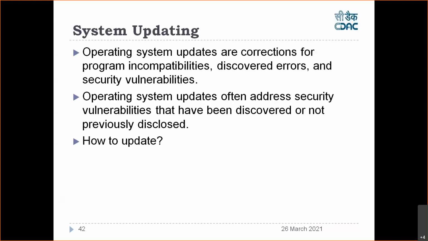They have a feature of auto patching, meaning once your system is connected to the internet, the update will happen automatically through the Microsoft website. The OS will connect to the Microsoft website, download the necessary patches, and install them so that your system is secure. The same thing applies to Linux, but there is no auto patching in Linux at all. You have to do it manually, right? So Linux, Ubuntu, we talked.